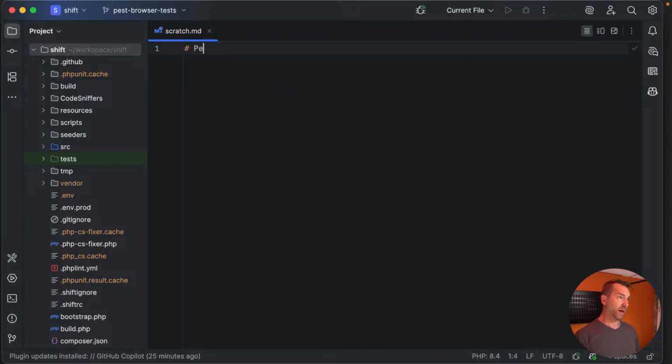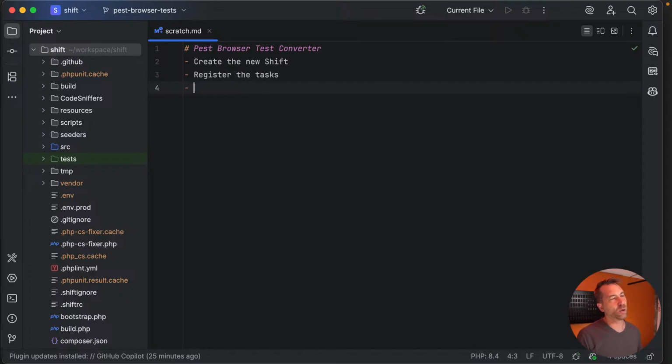So like pest browser test converter. All right. So what we need to do is first we need to create the new shift. All right. We need to register the tasks. We'll have to build out the shift structure, let's call it. Create test fixtures. This might be a little bit later.